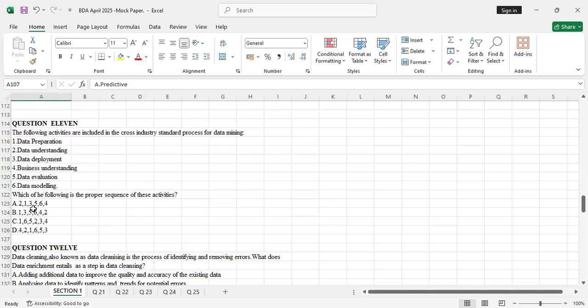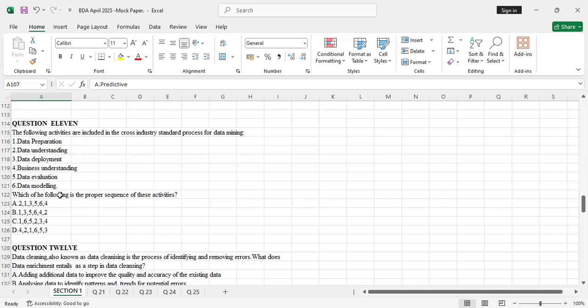So you just check where we have 3 as the last one. We have 3 only in D. As a good student, you don't even struggle and you mark that. If you have 3 at the end for maybe 2 or 3 answers, then you go back and start eliminating.